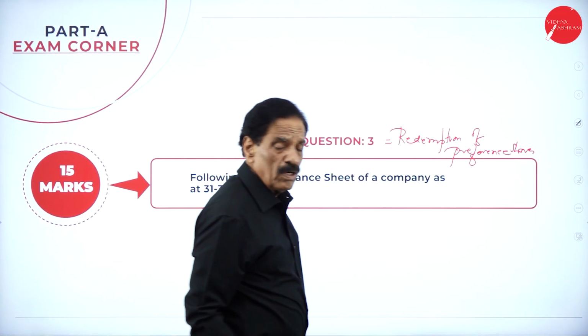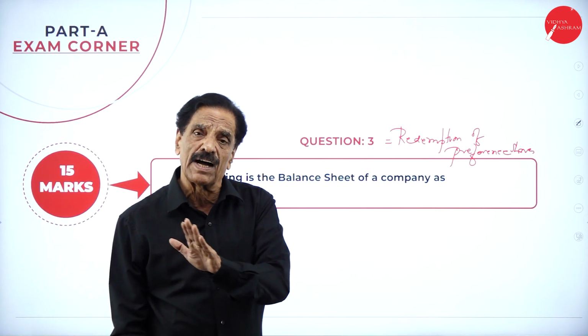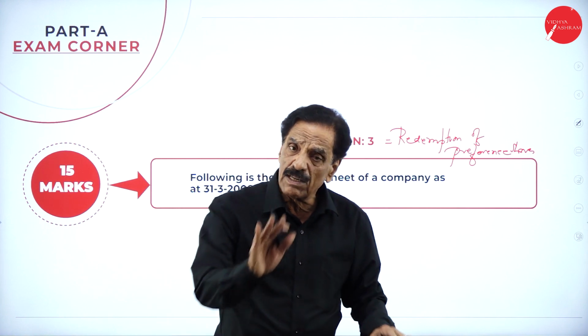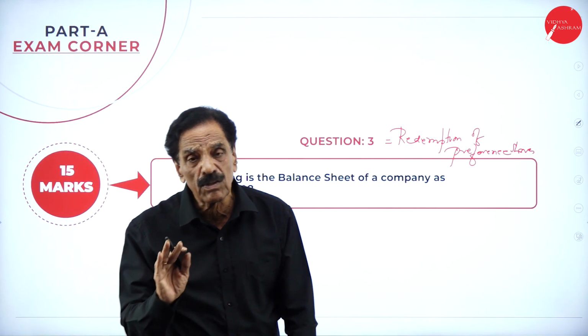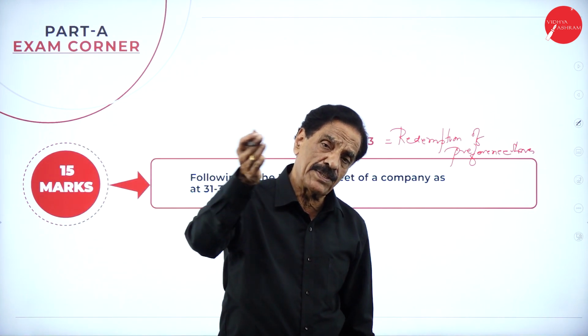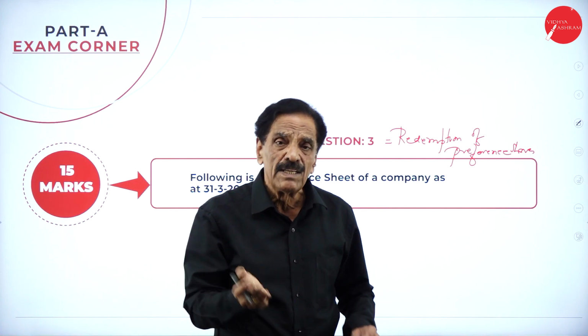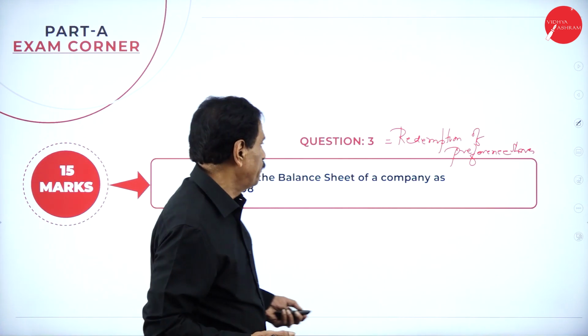I already told you there are two types of shares. One is the equity share, another is the preference share. Equity shareholders are permanent shareholders, whereas the preference shareholders are temporary shareholders. Their money will be paid back after a stipulated time with the dividend. Now, how will preference shares be redeemed? I am going to explain now.